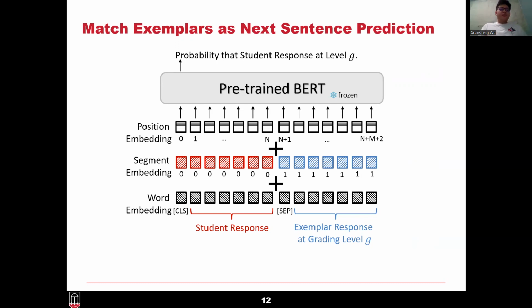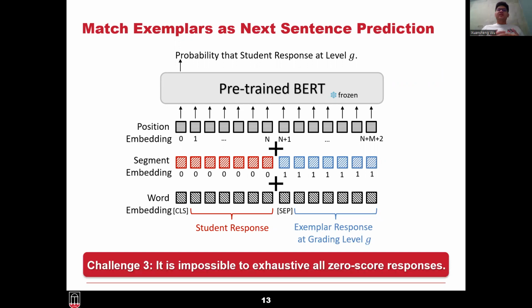So this framework works well in most situations, but it almost fails in all zero score response grading. That is because it is impossible to exhaust all zero score responses.